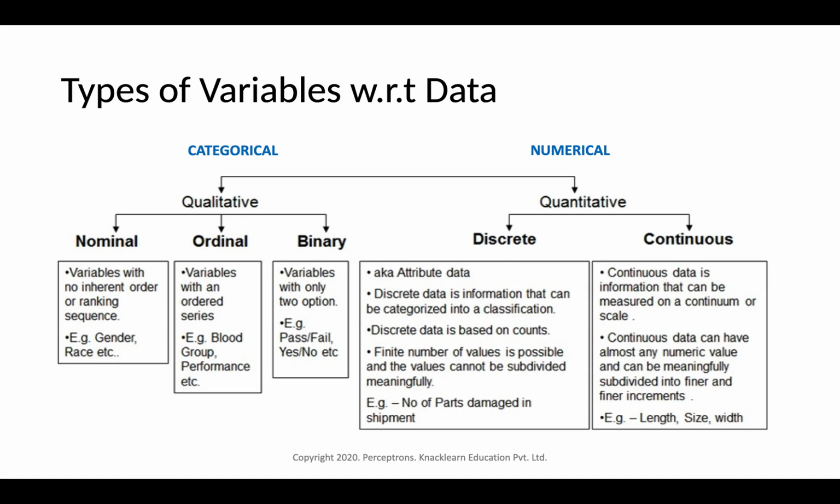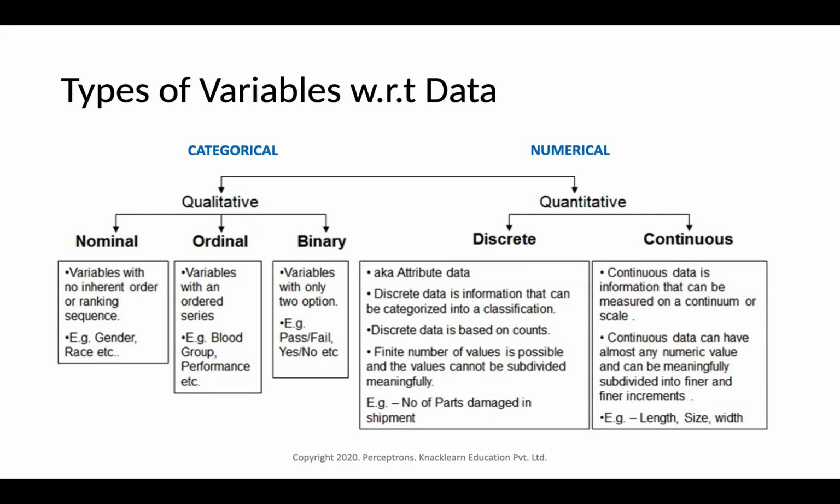The other one is binary. Binary categories only have two outcomes, that is only two options, either yes or no, true or false, pass or fail. As we took an example, whether someone is diabetic or not, so that's two outcomes. That is also binary. Any categorical data where we have only two outcomes is binary.